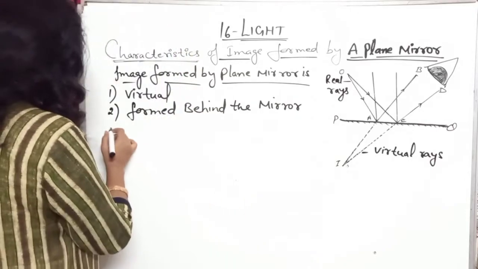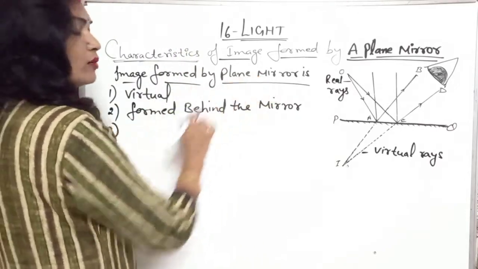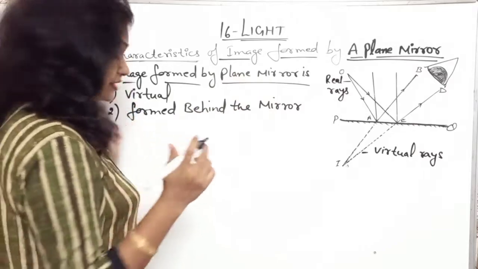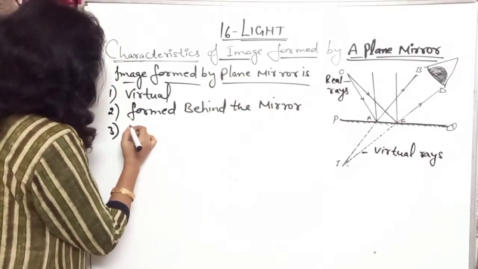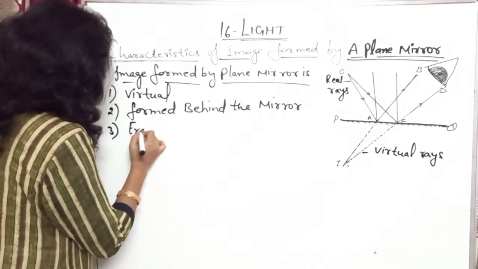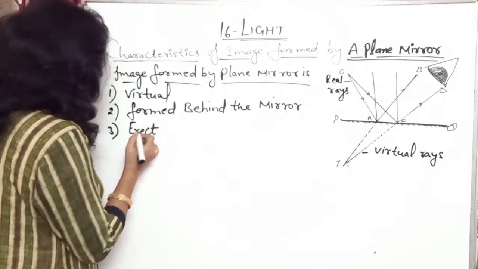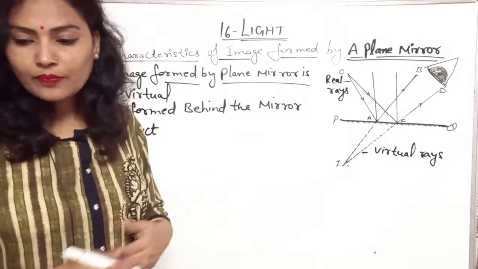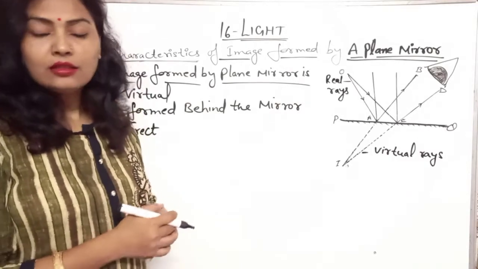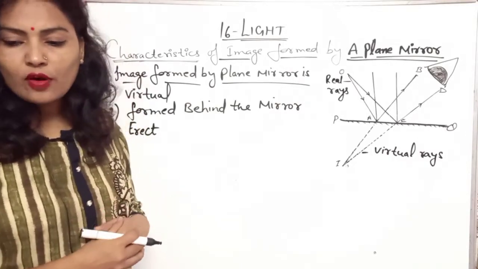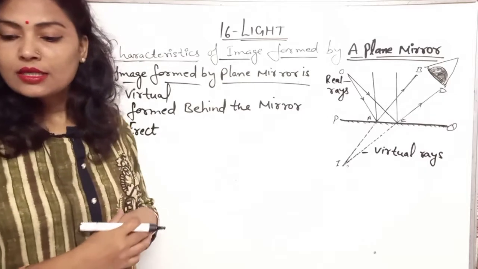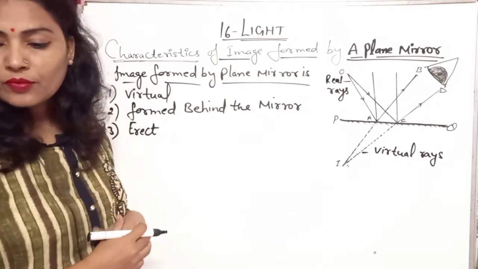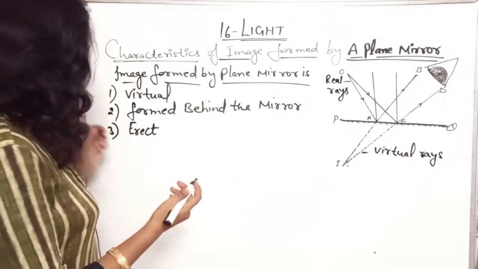Okay. Then third, the image formed by the plane mirror is erect, that is upright. So erect means it is upright. Then you can say that the image formed by the plane mirror is at the same distance behind the mirror